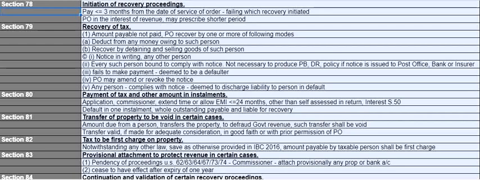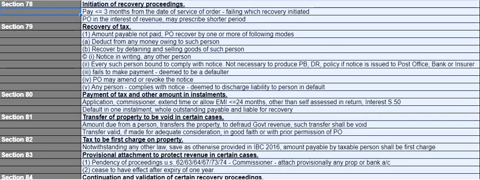And section 79, recovery of taxes. If an amount is payable by you, but you are not paying the taxes and you are not appealing, then the proper officer will recover by one or more of the following modes. The first mode is they will deduct from any money owing to you. Okay, if something is payable to you, they can deduct it from that money. The second option is to recover by detaining and selling goods of such person. They can detain your goods, sell your goods and recover the money.